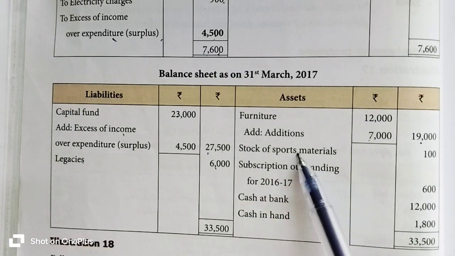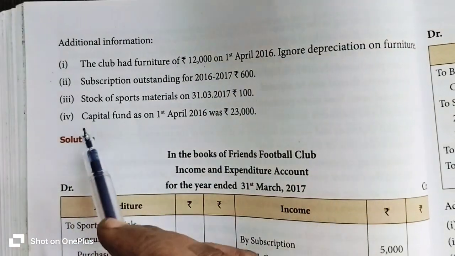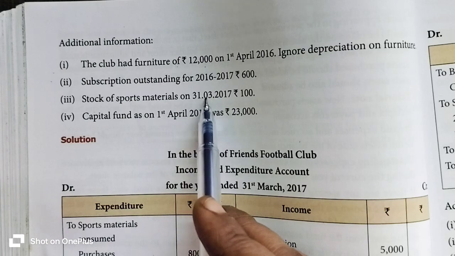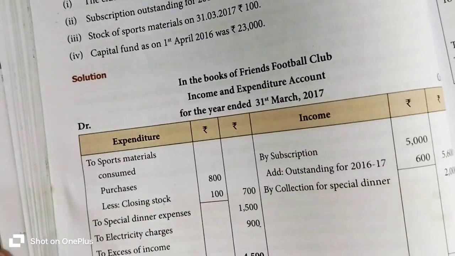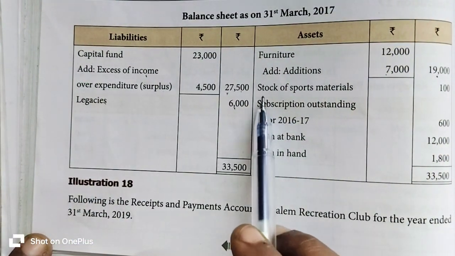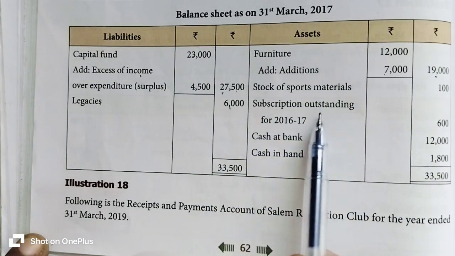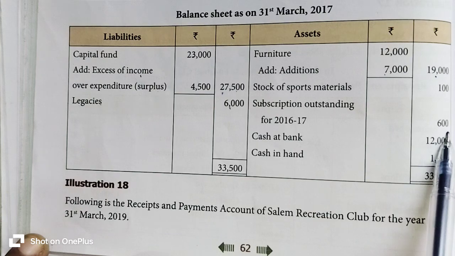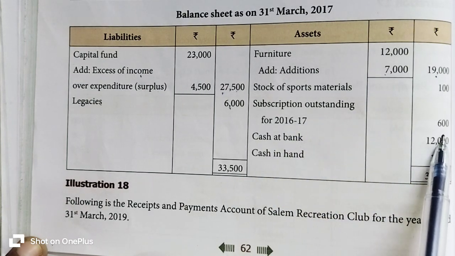And the stock of sports material means the closing stock. They have given here stock of sports material 31/3/2017 100 rupees, meaning closing stock of the sports material will appear on asset side of the balance sheet. Okay, stock of sports material 100 rupees written. And subscription outstanding for 2017, subscription outstanding always appears on asset side, 600 rupees entered.